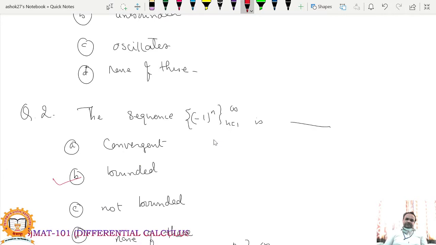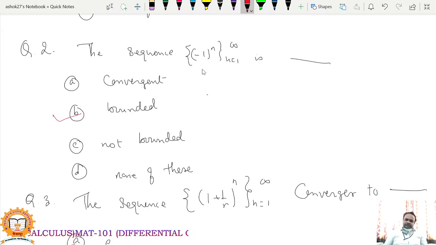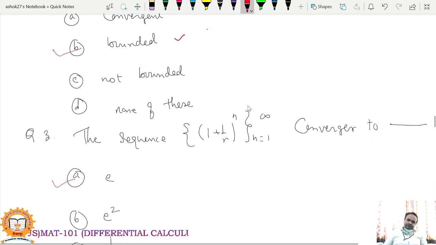Next, the sequence minus 1 raised to n. Options are: it is convergent, obviously it is not convergent; not bounded; none of these. So naturally, for minus 1 raised to n, each term of the sequence is either 1 or minus 1. So naturally it is a bounded sequence, bounded below by minus 1 and bounded above by plus 1. So you can check, this sequence is a bounded sequence.